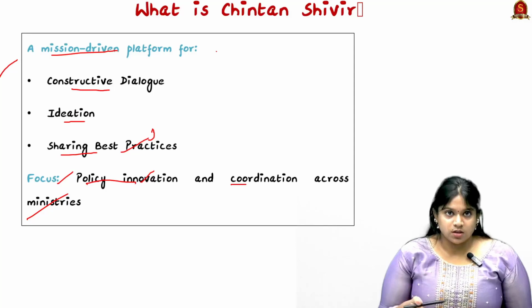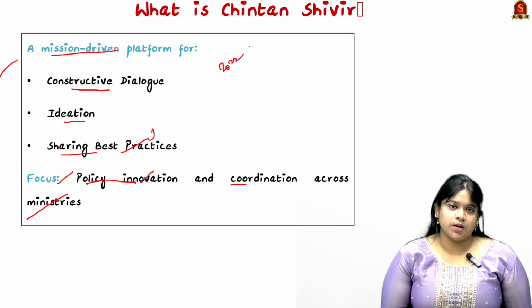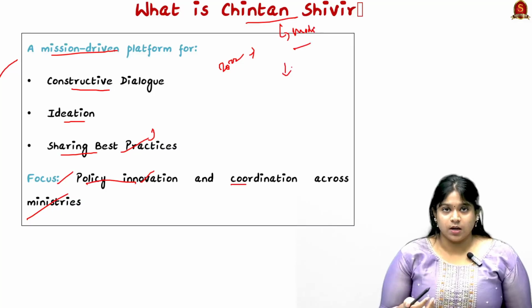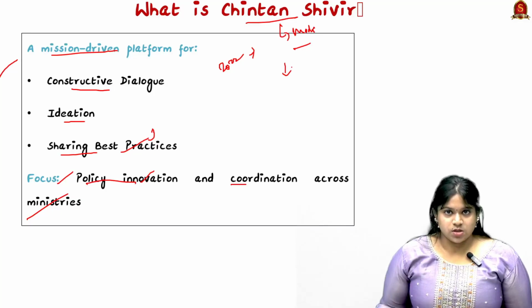Chintan Shivir has been happening since 2022, and this phrase is mainly used by our Prime Minister Narendra Modi. Chintan Shivir in Hindi means deep thinking, or a retreat, or to bring in deliberation on various opinions. So this is what Chintan Shivir is.